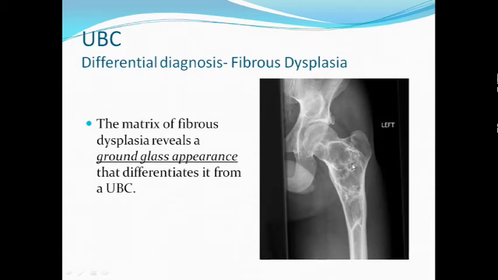So this is what ground glass looks like. The translucent glass that sometimes is used in window panes is not transparent. You cannot see through it. Light can enter, but we cannot see through it. That glass is known as ground glass, and the matrix has a ground glass appearance in fibrous dysplasia. This is how we differentiate it from the simple bone cyst, which has a very complete lytic cavity.